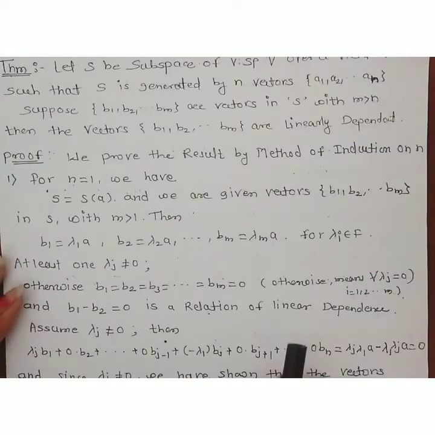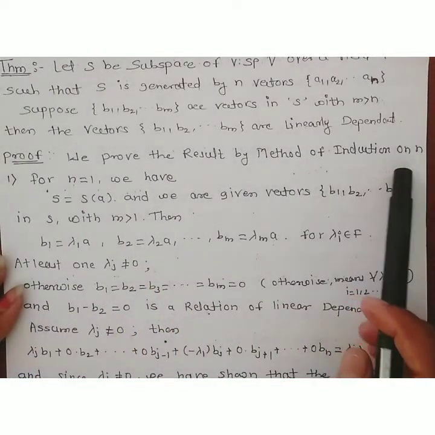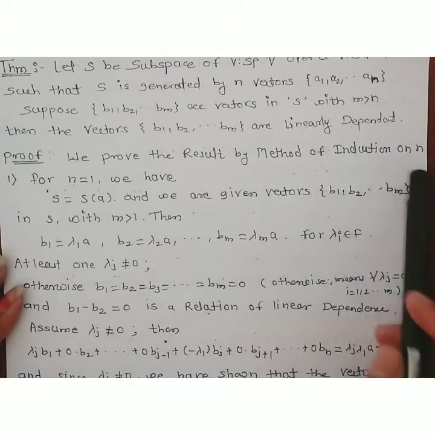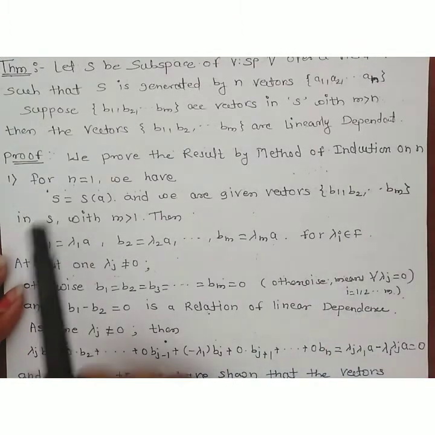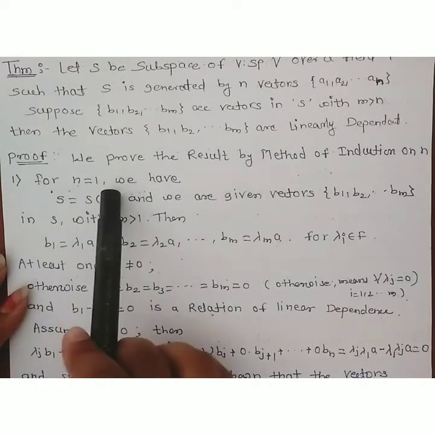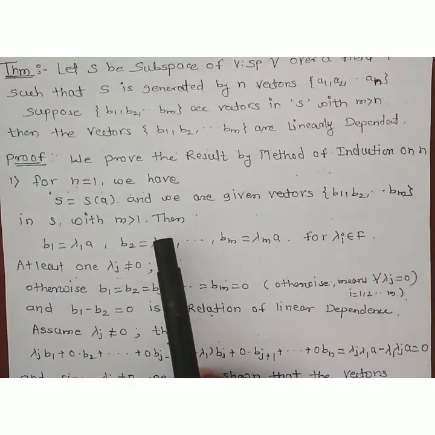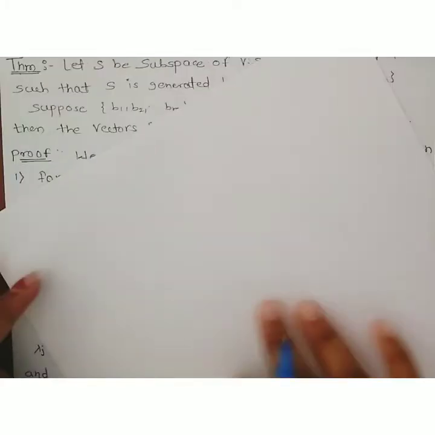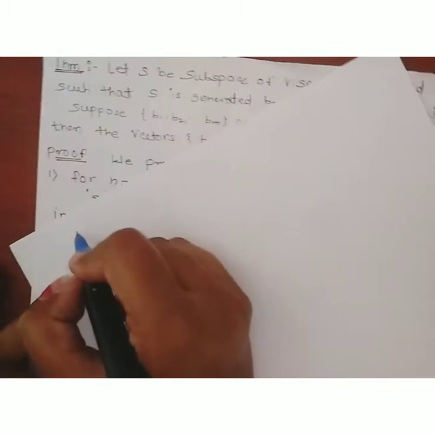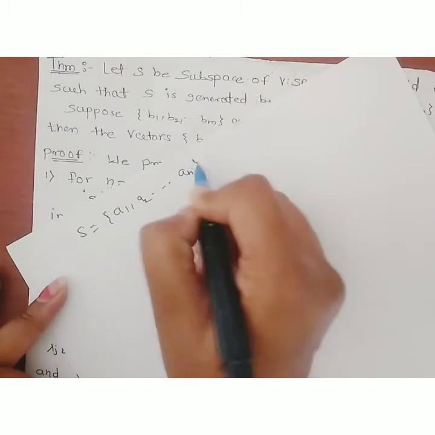Now the proof: we prove the result by the method of induction on n. Okay, we prove this theorem by induction on the value of n. Okay, for n equal to 1. We know that in the method of induction the first step is to prove for n equal to 1. As we know, the set S is generated by n elements, S is equal to a1, a2, up to an.